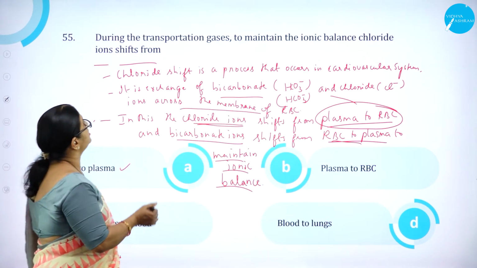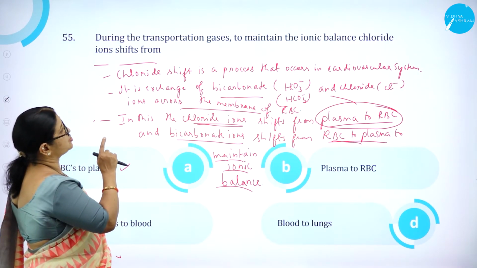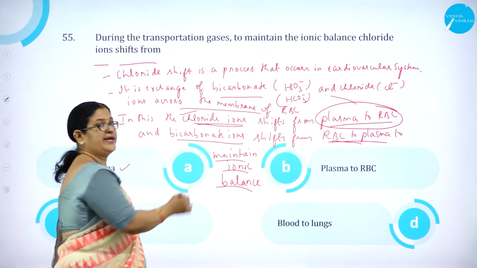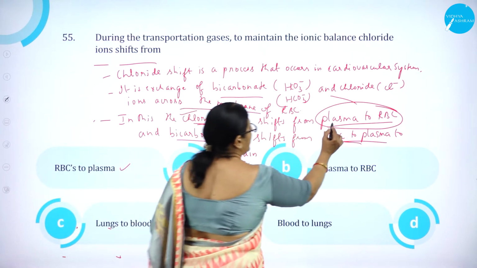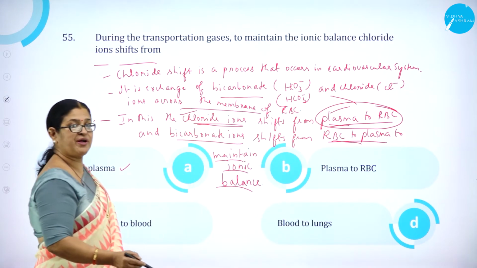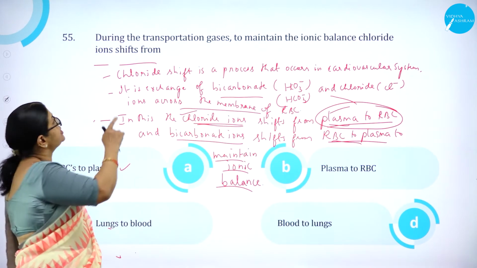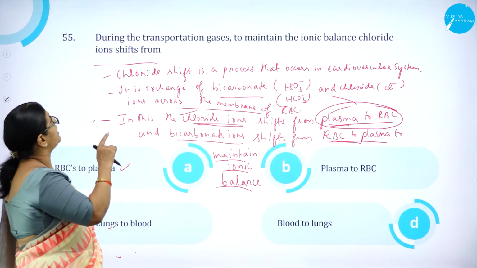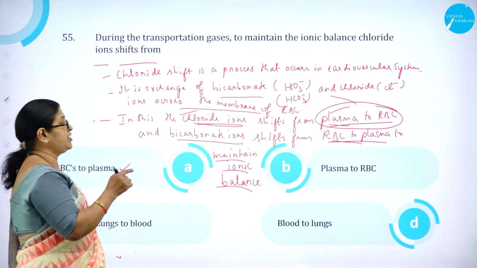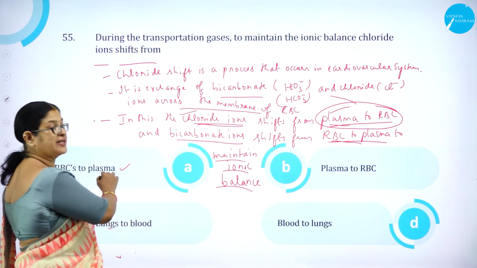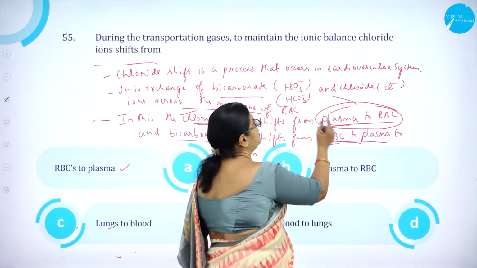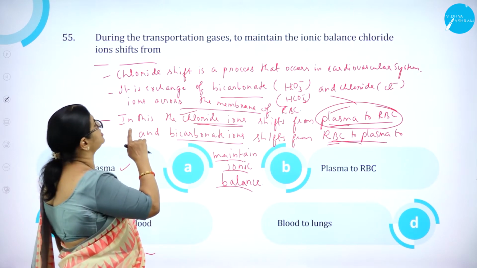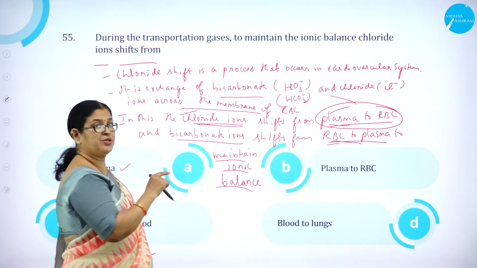Ionic balance. So during the transportation of gases, to maintain the ionic balance, here we can see the chloride ions shift from plasma to RBC. If they ask about bicarbonate ions, to maintain the ionic balance, bicarbonate ion shifts from, then which will be the right answer? RBC to plasma. But here they have asked about the chloride ions, shifting from plasma to RBC.